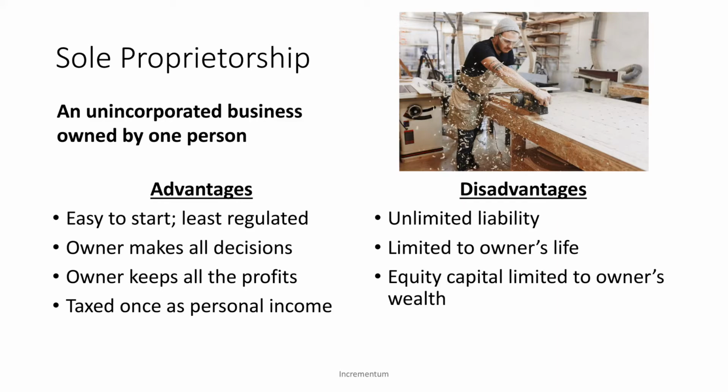Another disadvantage is that the equity capital available to invest into the business is limited to the owner's wealth and their network's wealth. So by their network, I mean their family, their friends, and other people that they can tap into for help with starting the business. It is difficult to sell ownership of a sole proprietorship because there's no way to sell individual shares of the sole proprietorship. So I mentioned earlier that you could tap into your family and friends for help with starting the business. You can't actually sell them ownership, or it wouldn't be a sole proprietorship anymore.